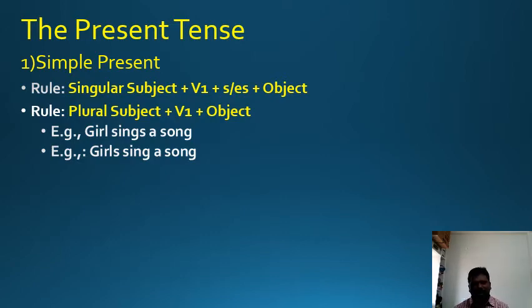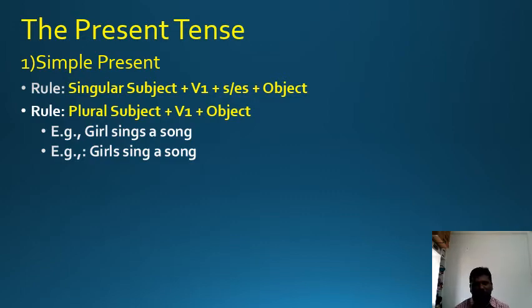Singular subject, first form of your verb, and we add s, es to the first form of your verb, and object. Plural subject, V1 and object. You know that each and every main verb in English has three forms: present form, past form, and past participle form.